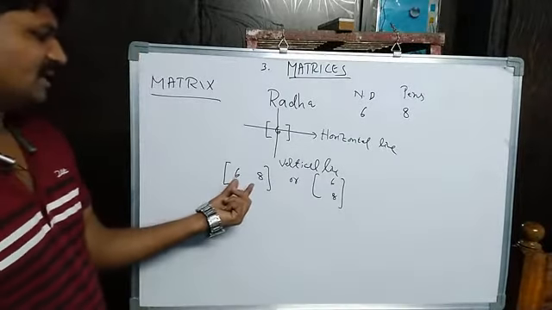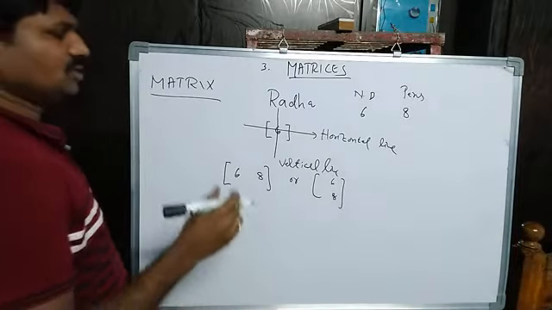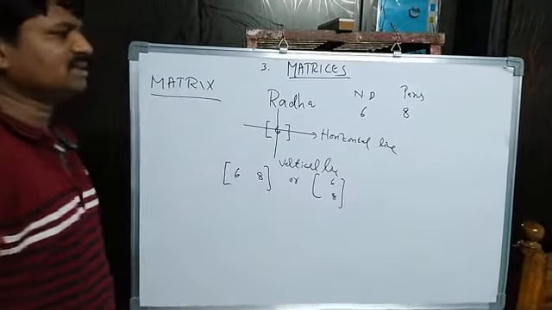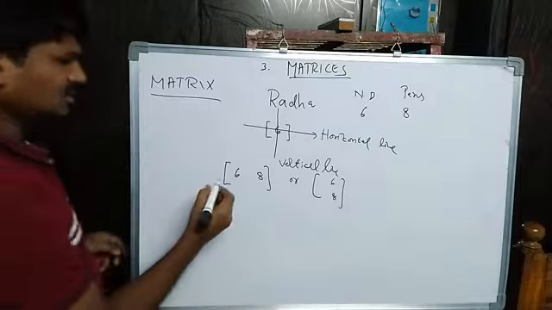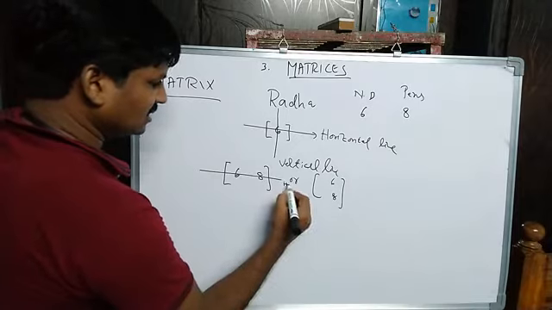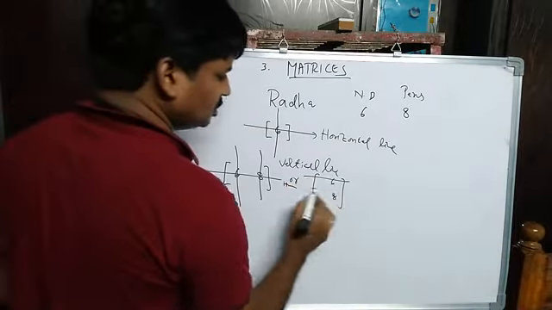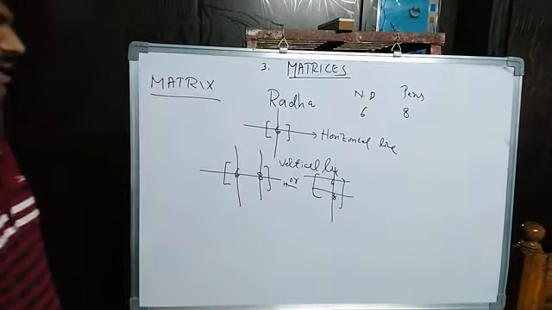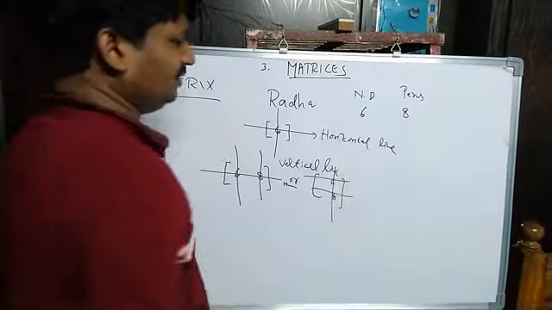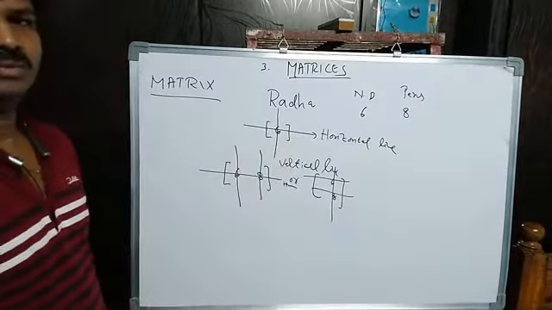What does it stand for? In this square bracket, the numbers 6 and 8 say that Radha has 6 notebooks and 8 pens. These numbers 6 and 8 are in a horizontal line, and the 6 and the 8 are also in vertical lines. So whatever information we have, we arranged in horizontal lines and vertical lines.